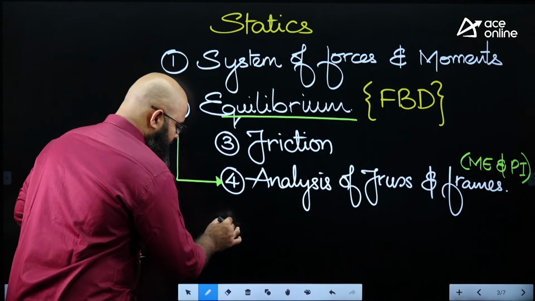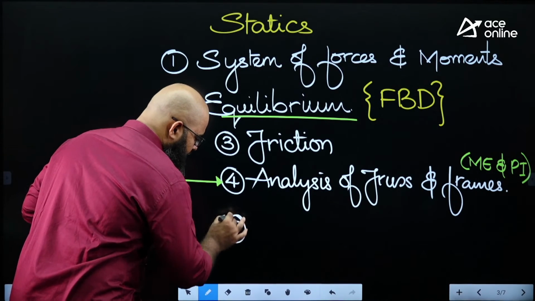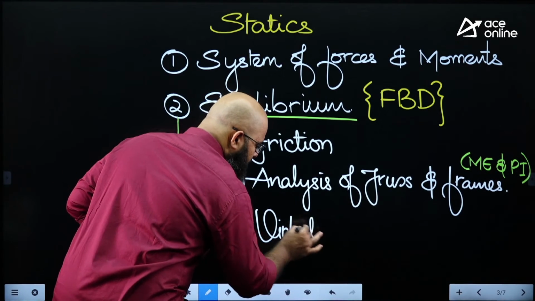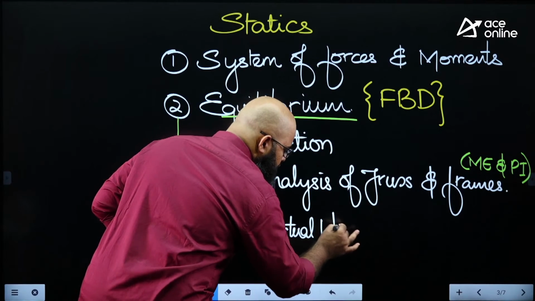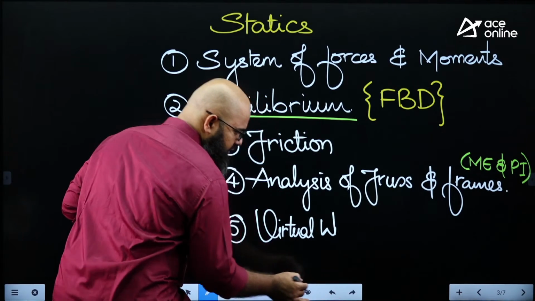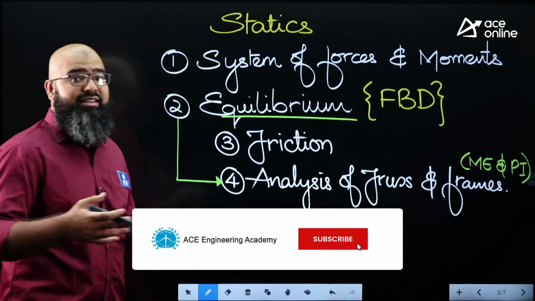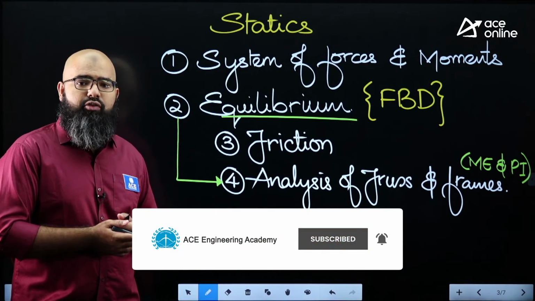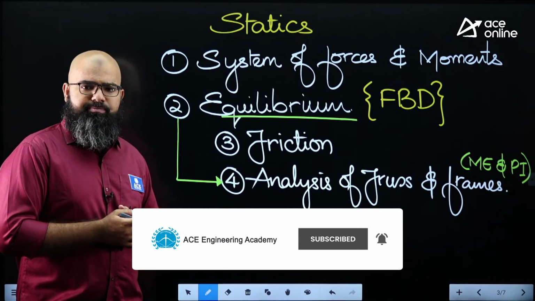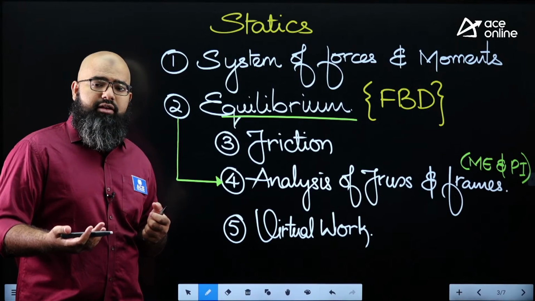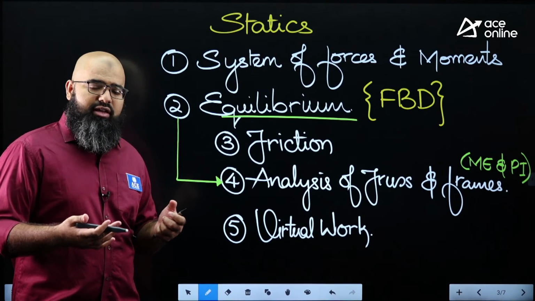Lastly, the fifth chapter deals with the concept of virtual work. Sometimes analyzing equilibrium by standard equations of equilibrium becomes very difficult. For example, you have multiple connected bodies, machines, mechanisms.